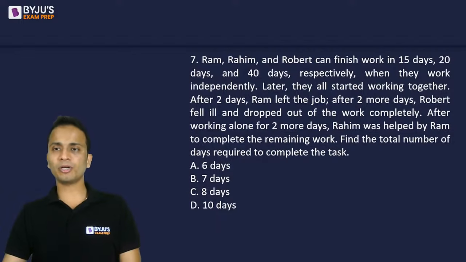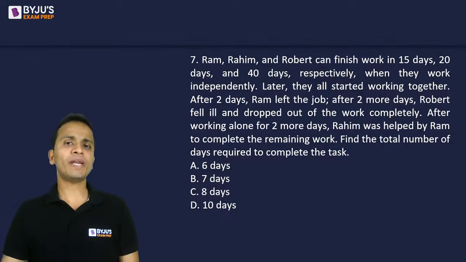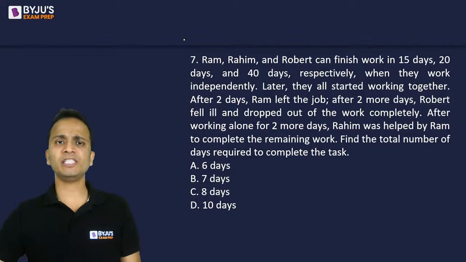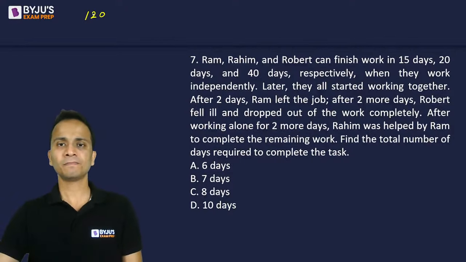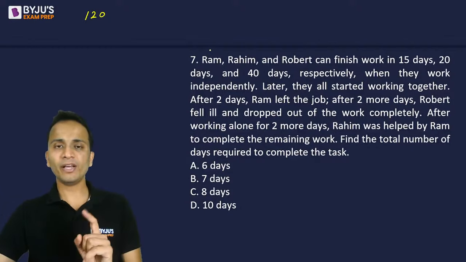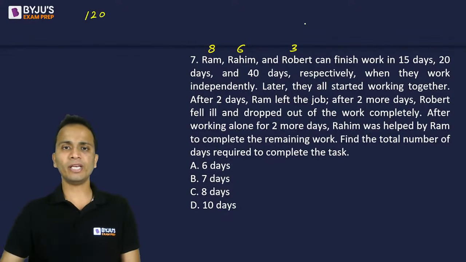Okay, so let me start working on this. Now 15, 20, and 40 days is the time taken by each of these three working separately. So I'll look at the LCM of these numbers and I can find out the LCM as 120. So Ram, who can finish the work in 15 days, 1 day work of Ram will be 8 units. 1 day work of Rahim will be 6, that is 120 upon 20, and 1 day work of Robert will be 3 units. So these are 1 day work of each of them.